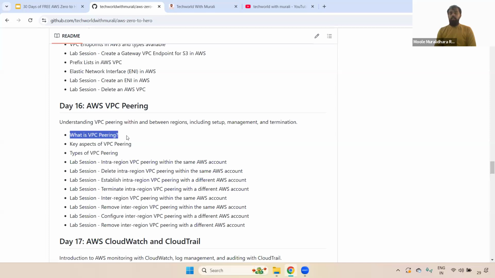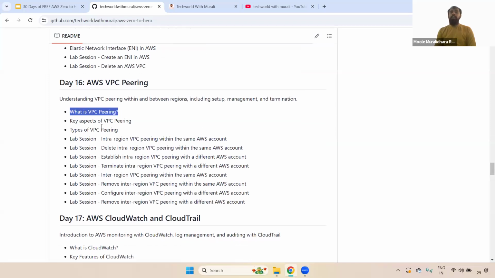And there we discussed what is VPC peering, what are the advantages of using VPC peering, and what are the types of VPC peering. There are two types. One is intra-region and the other is inter-region. In intra-region, how do we do it for VPCs in the same AWS account? In a different AWS account, how do we do it? Inter-region VPC peering in the same AWS account and a different AWS account, how do we set that up?